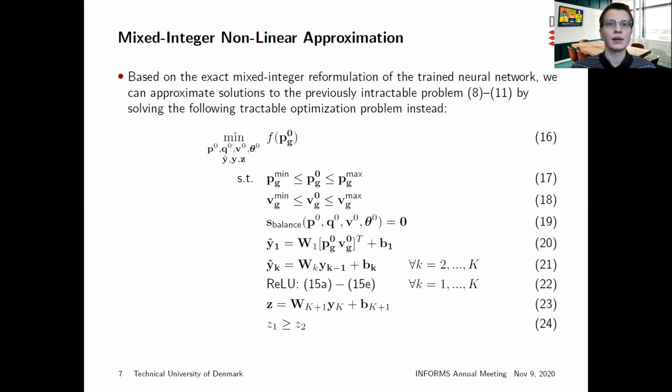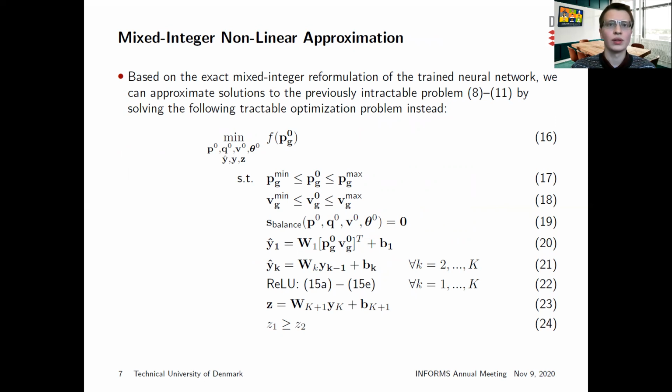Based on the exact mixed integer reformulation of the trained neural network, we can approximate solutions to the previously intractable problem by solving the following tractable optimization problem instead. The inequality constraint equations 17, 18 provide upper and lower bounds on the control variables. The exact mixed integer reformulation of the neural network is given in equations 20 to 23.